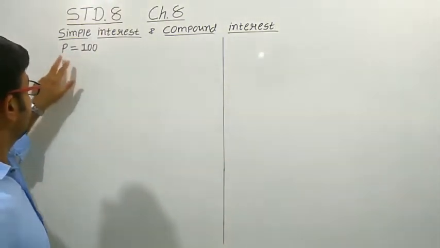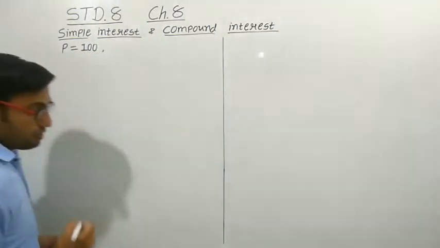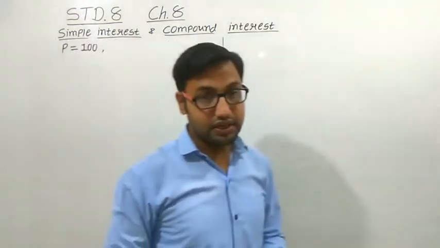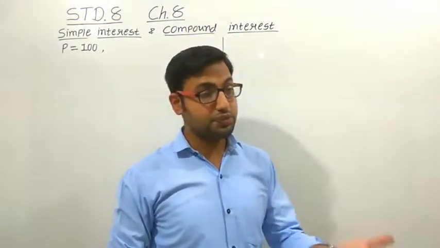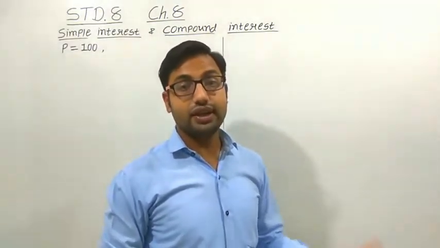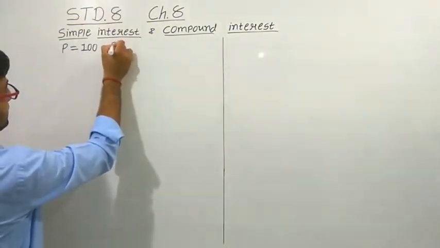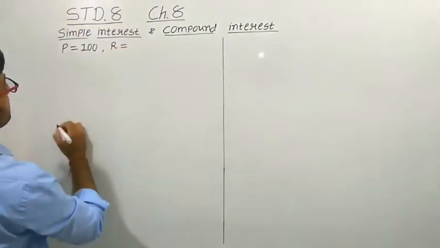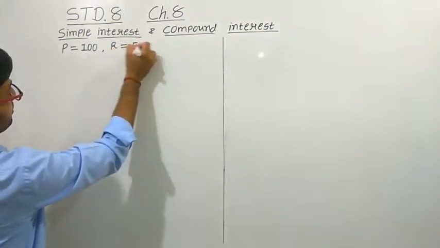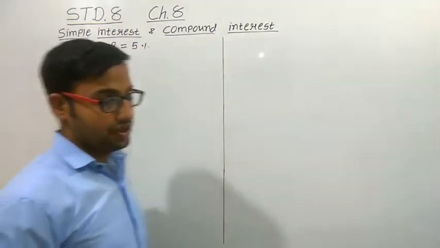We denote it by the capital letter P. Then suppose there is a rate, that is, how much percentage the bank will take from you. Let us take the rate of interest as 5%.